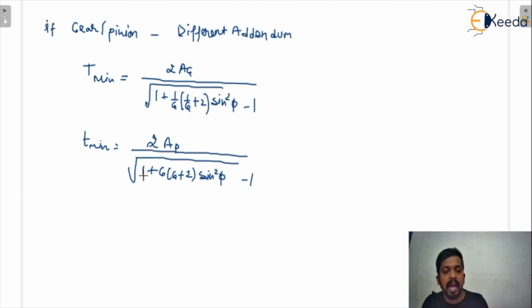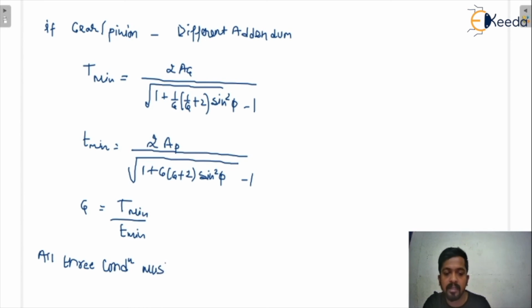As you calculate the T minimum for gear and pinion, then the third condition, that is T minimum upon t minimum, the gear ratio, all three conditions must be satisfied.